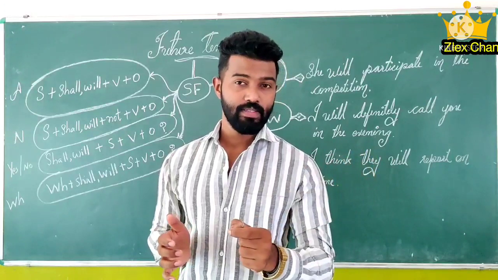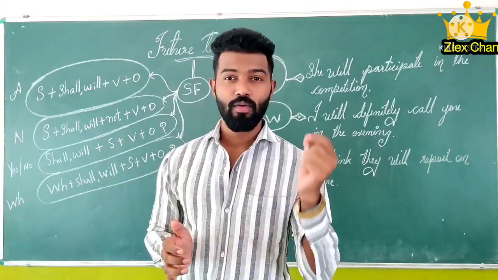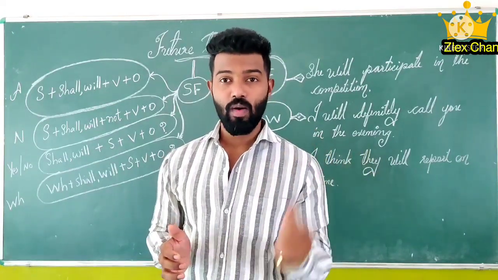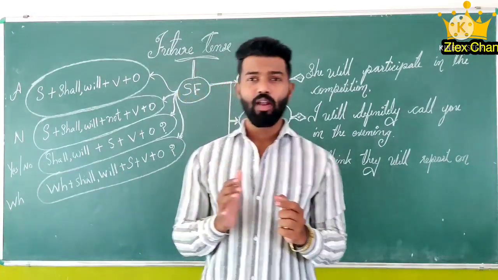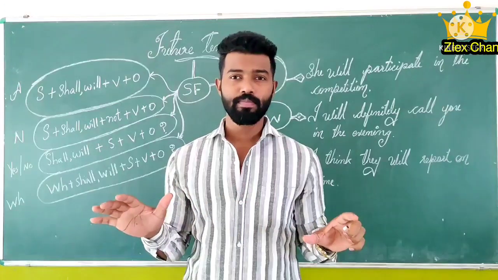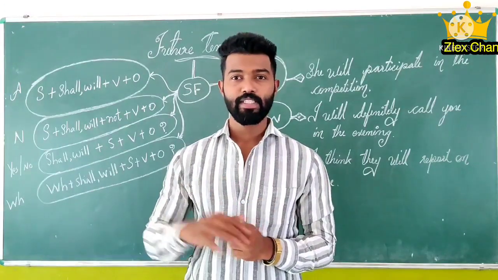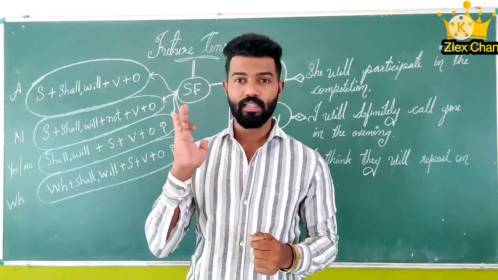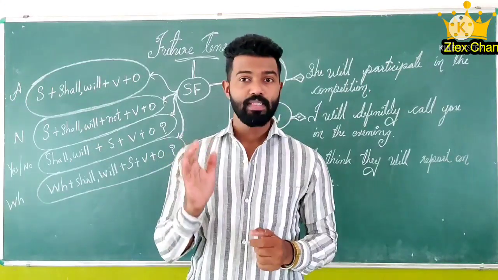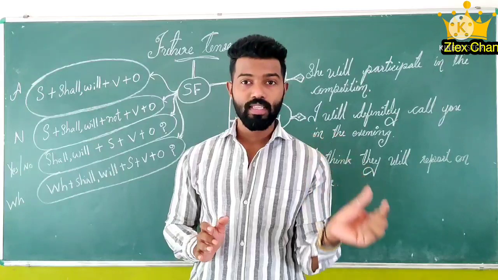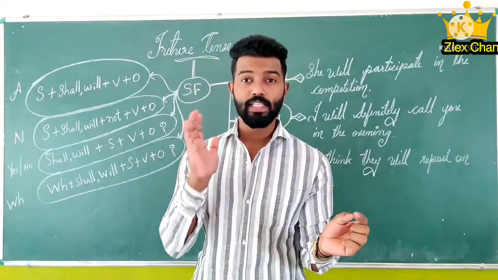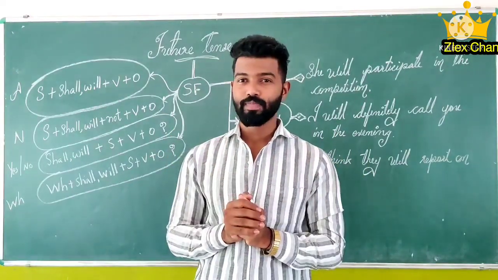But in future, we will be studying will and shall. Will goes along with all the persons, for example first person, second person, third person. But shall mainly goes along with the first person singular and plural.